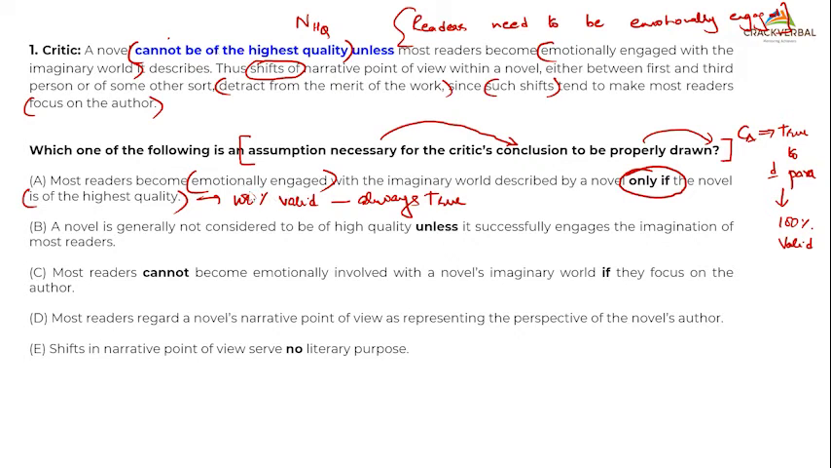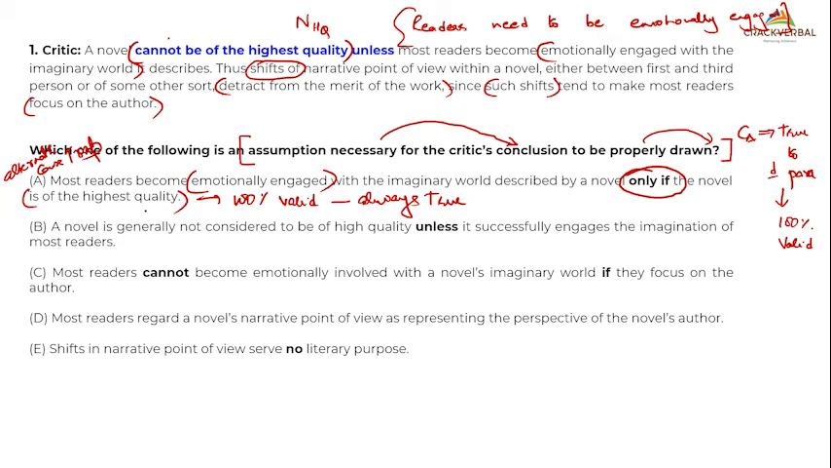But can I say for emotional engagement with the imaginary world, the novel has to be of highest quality only if the novel is of highest quality? Only. The order of events is the problem. This is a classic swap. You have done an alternate cause trap. You have changed the order.